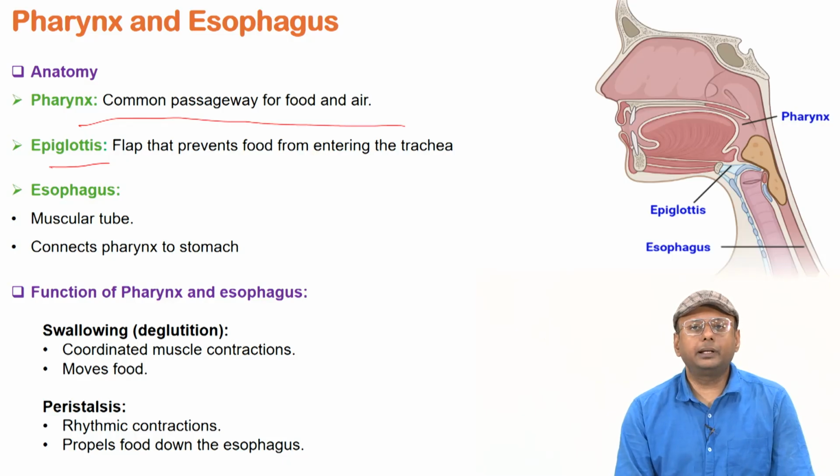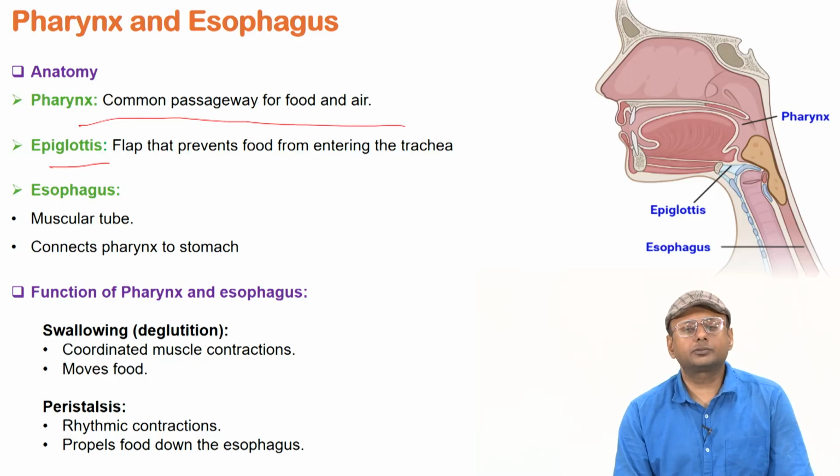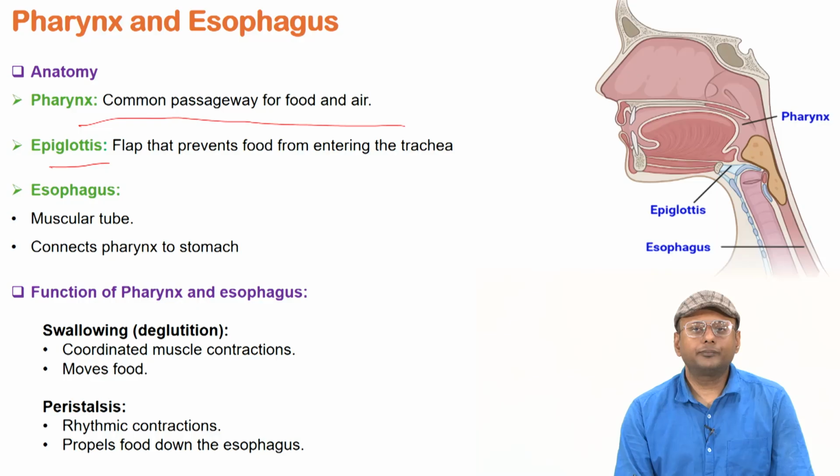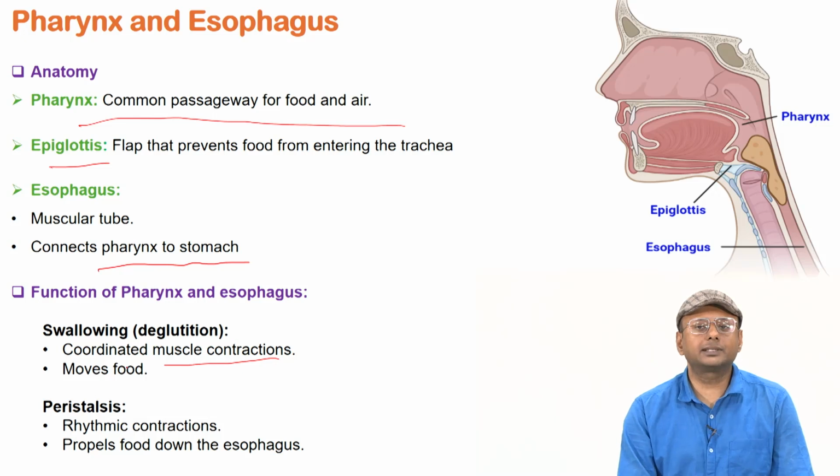So this epiglottis, which is like a flap or valve, ensures that food particles from the mouth enter only into our gastrointestinal or intestinal area, not the trachea. It basically connects the pharynx to the stomach, okay. It also helps in the swallowing process by coordinating the muscle contraction. It helps the movement of the food, right. Also it has a peristalsis type of movement that helps the food move to the stomach.